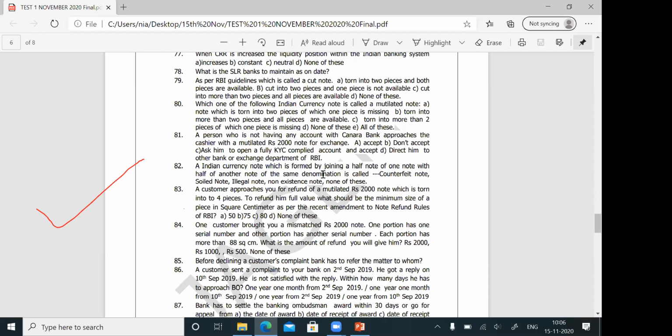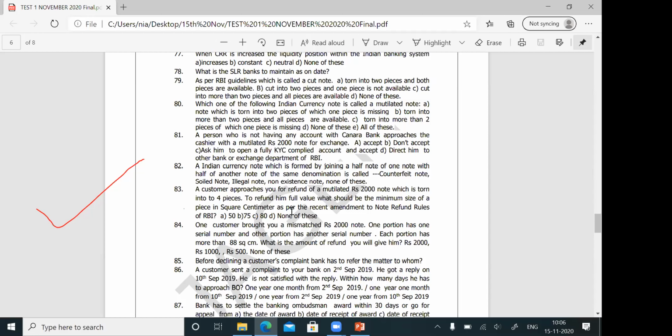For 10 rupees and above, the serial number of the notes will be printed in 2 places. So they are called double numbered notes. If they ask that question also, you should not miss it. Out of the following, which is a double numbered note? 10 rupees and above denominations, the serial number will be printed in two places. They are called double numbered notes. Here you see the question number.